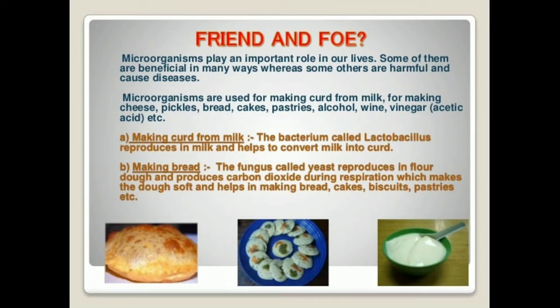So the next use is making bread. The fungus called yeast, you might have heard the term yeast, right? It is a fungus, and this yeast will reproduce in the flour that we are using to make the dough and produce carbon dioxide during respiration. This will make the dough soft and helps in making bread, cakes, biscuits, pastries, etc.